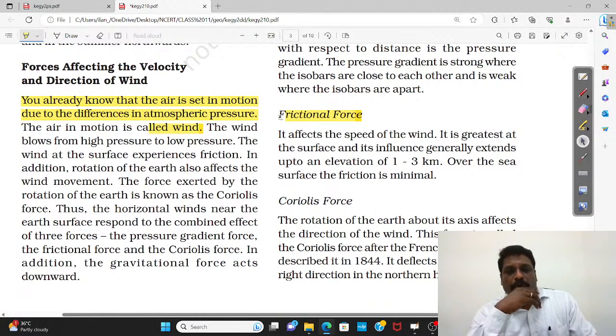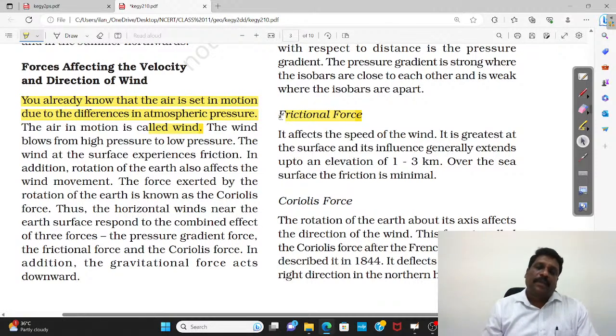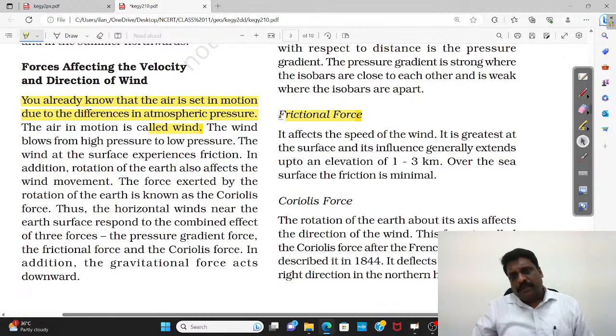See, somewhere you would have heard some terminologies, right? Say, for example, they say roaring 40s, furious 50s, shrieking 60s. If you ask me what exactly they are, they are the nicknames of the latitudes: 40 degrees south latitude, 50 degrees south latitude, and 60 degrees south latitude. They call them the roaring 40s, furious 50s, and shrieking 60s.